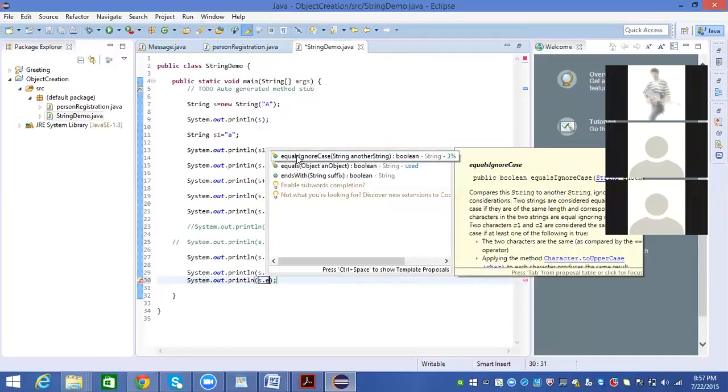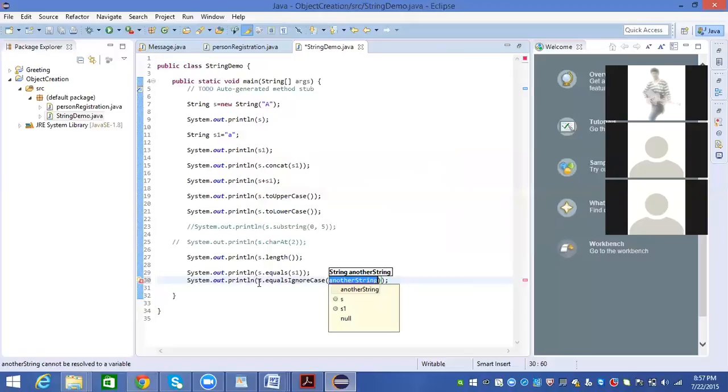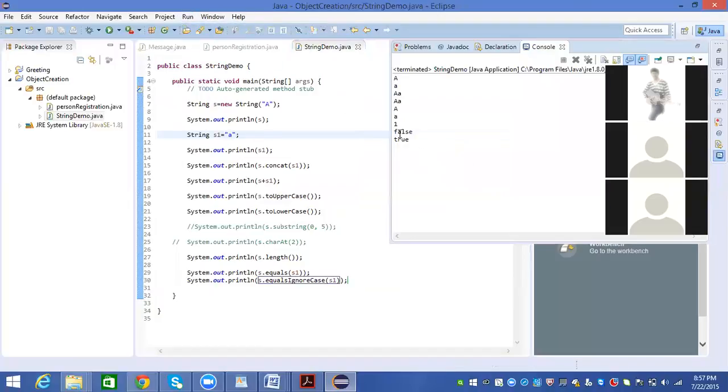I want to compare this with S1. Equals ignore case ignores uppercase or lowercase. When I use that method, this A and this A are equal. When I run this program, you can see that one is false and the other one will be true because they both are equal.